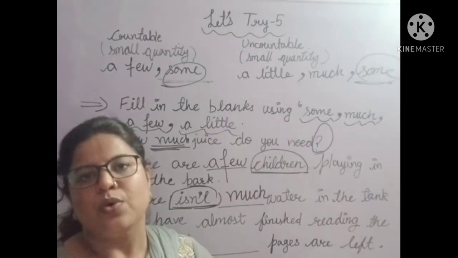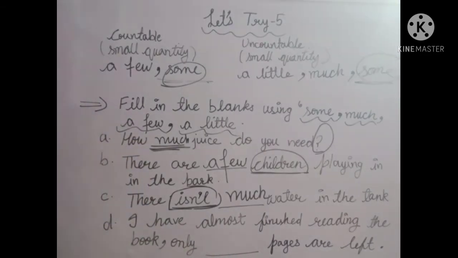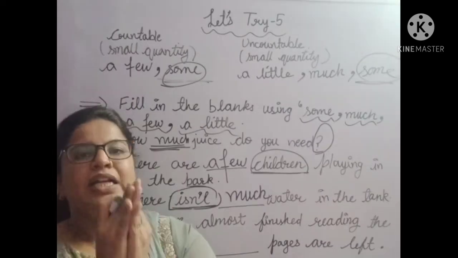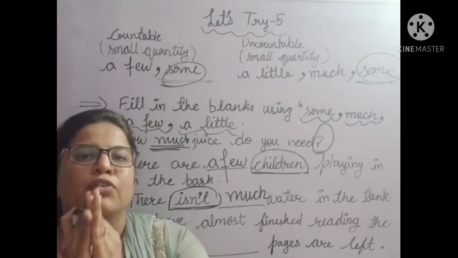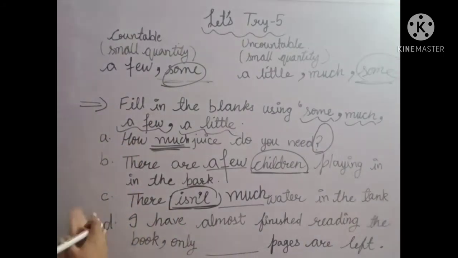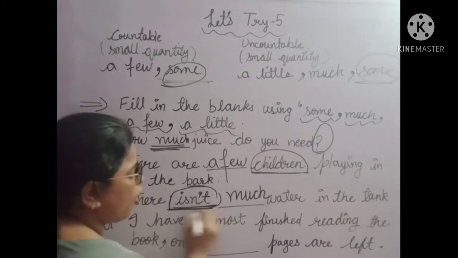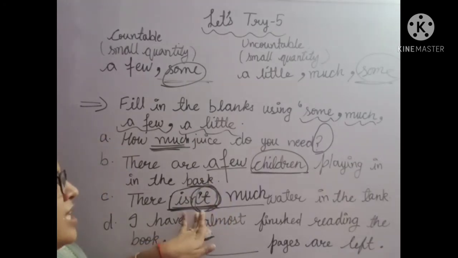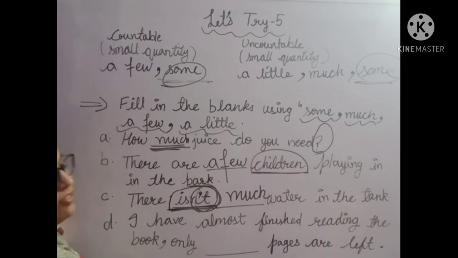Whenever we want to ask a question about an uncountable noun, we use how much, and whenever we want to tell something negative about the uncountable noun, we always use much with it. That is why I have used much, because here not is mentioned, and whenever not is mentioned in a sentence, it means the whole sentence becomes negative.